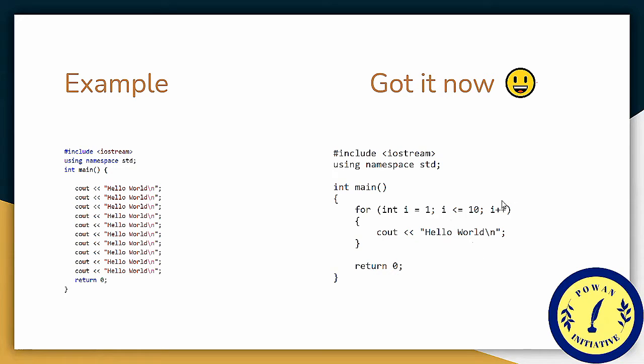Again it jumps to the update expression, and i is incremented by 1. Now the value of i becomes 3, and again it passes through the condition: 3 is less than or equal to 10. So this code runs again, and so on, so on.